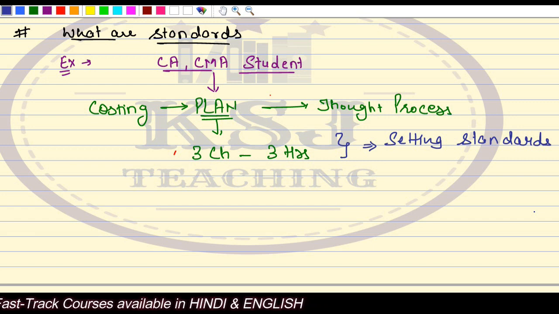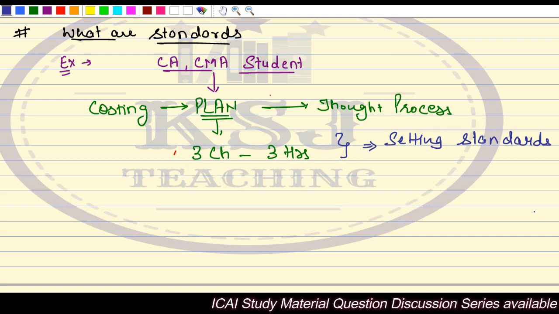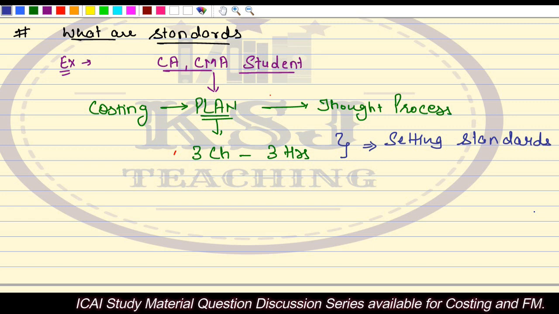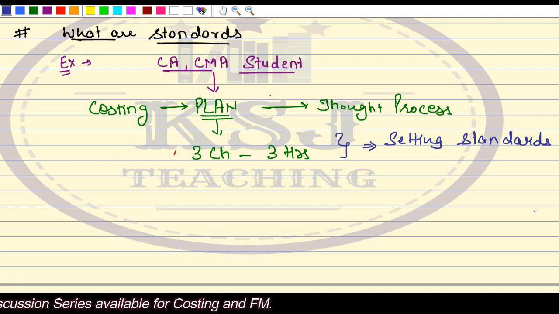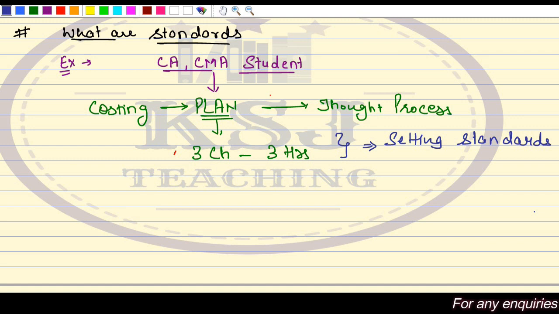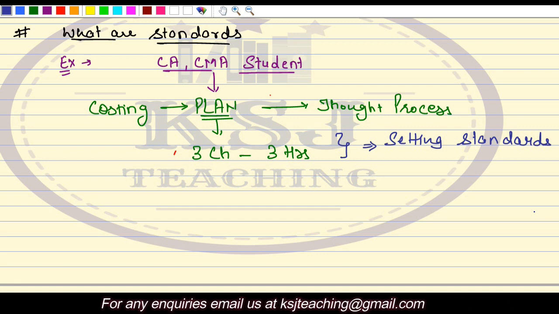Especially when we are students, when the books are in front of us, the books bring the sleep, isn't it? The books always bring sleep. Books is equal to sleep. So you lie down just for 10 minutes, but you wake up after one hour. Now what happened? Your plan, your standards that you had set, that you will cover 3 chapters in 3 hours, it is gone somewhere. So what happened actually now?